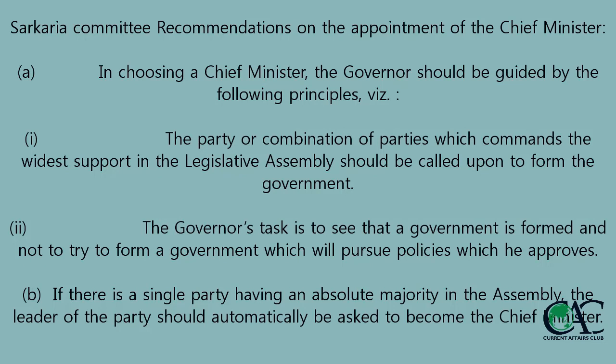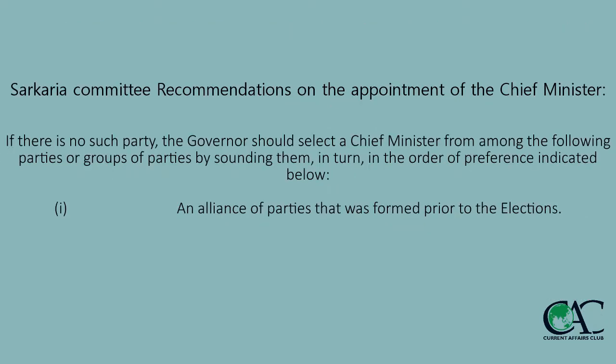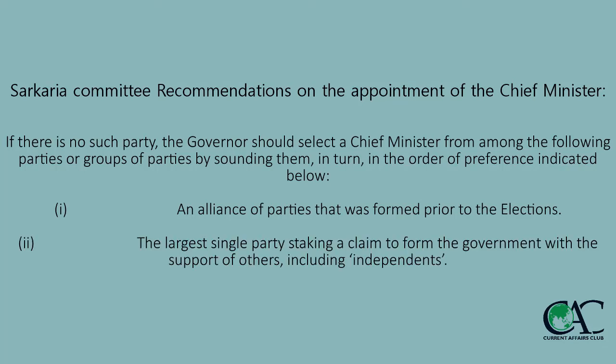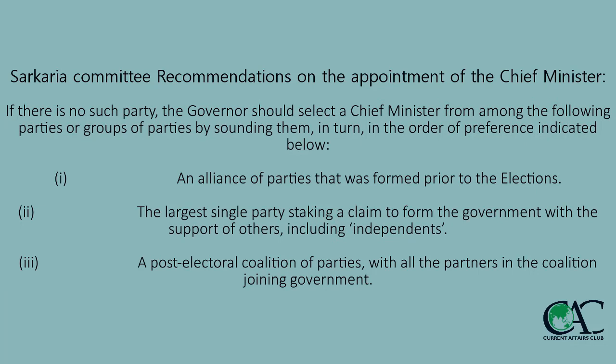If there is a single party having an absolute majority in the Assembly, the leader of the party should automatically be asked to become the chief minister. If there is no such party, which we call a hung assembly, the governor should select a chief minister from among the following parties or groups of parties by sounding them out in turn, in the order of preference indicated below. The first preference should be given to an alliance of parties that was formed prior to the election. Second preference should be given to the largest single party staking a claim to form a government with the support of others, including independents. The third preference should be given to a post-electoral coalition of parties with all the partners in the coalition joining the government.